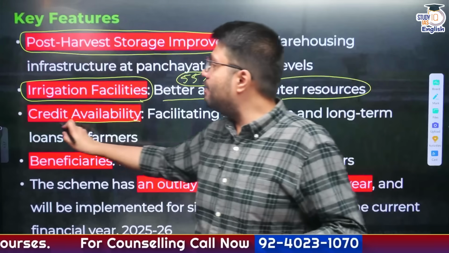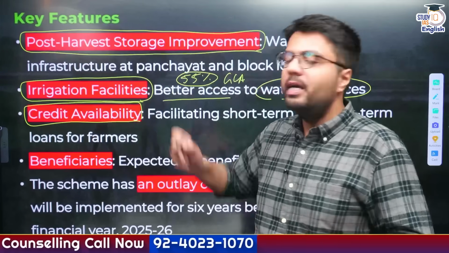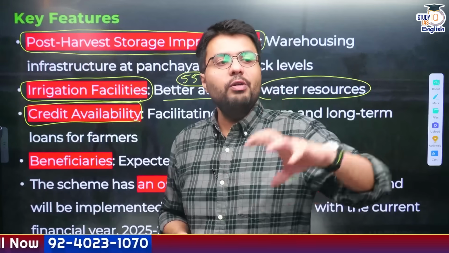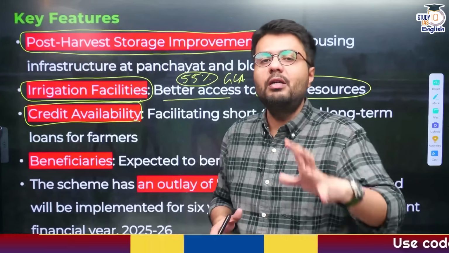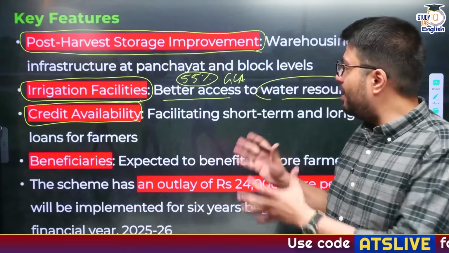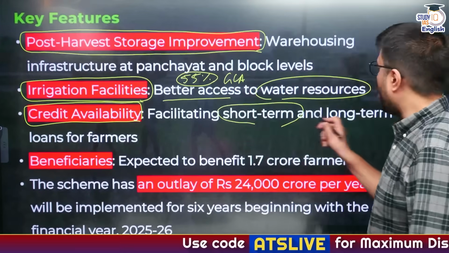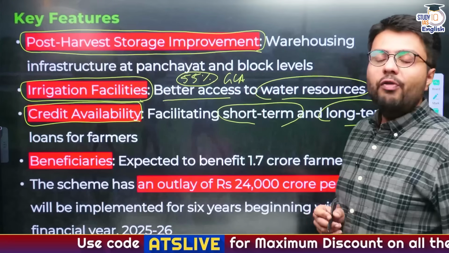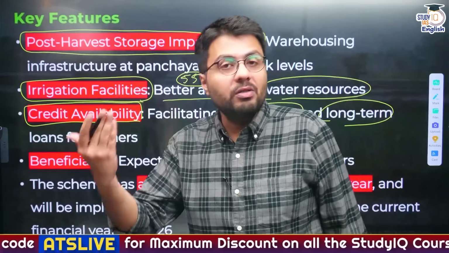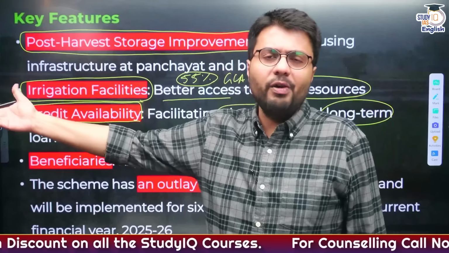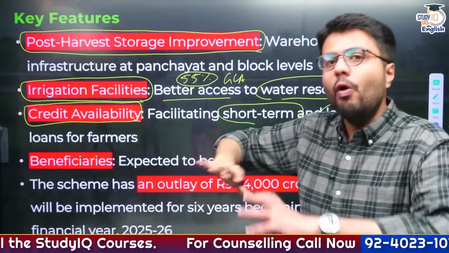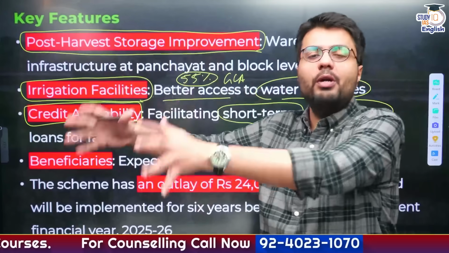Also, credit availability has been a big issue when it comes to farmers. Farmers do not have adequate documents, and formal financial institutions are reluctant to lend them money. So government will facilitate short-term and long-term loans for farmers so that they can use them for their consumption purposes, and for their agricultural purposes in buying different kinds of mechanized tools, right? And all of this would lead to better productivity.